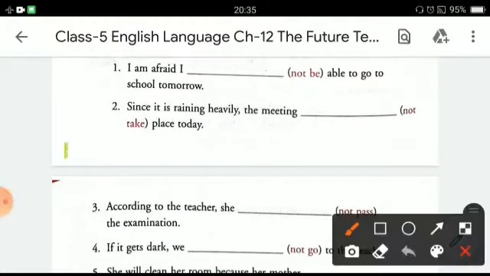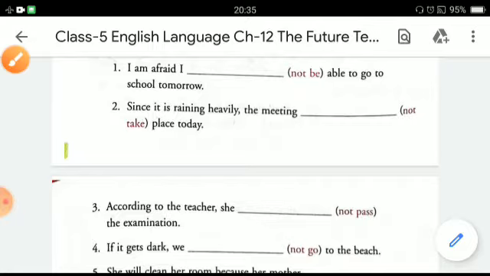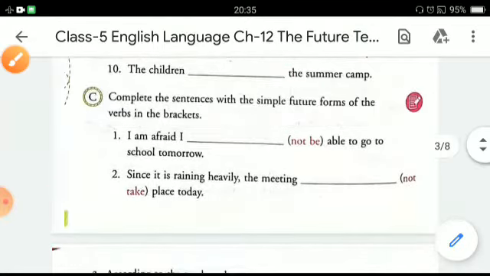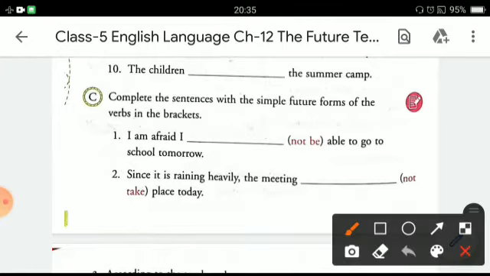Now let's move on to the next one, that is exercise C. Complete the sentences with the help of simple future forms of the verb given in the brackets. One I'll be doing for you. I am afraid I shall. Here again we'll be using shall with I. I am afraid I shall not be able to go to school tomorrow.